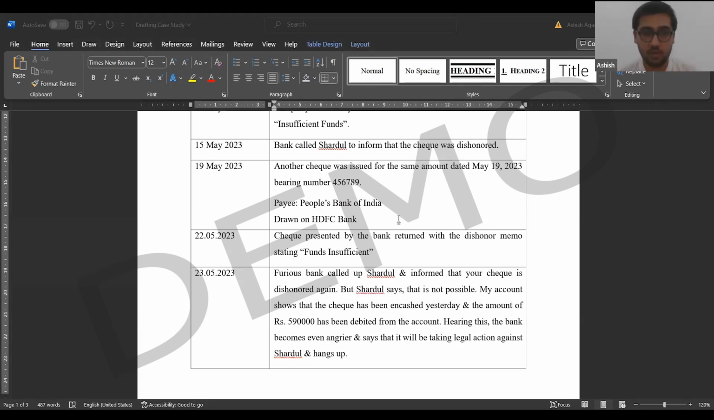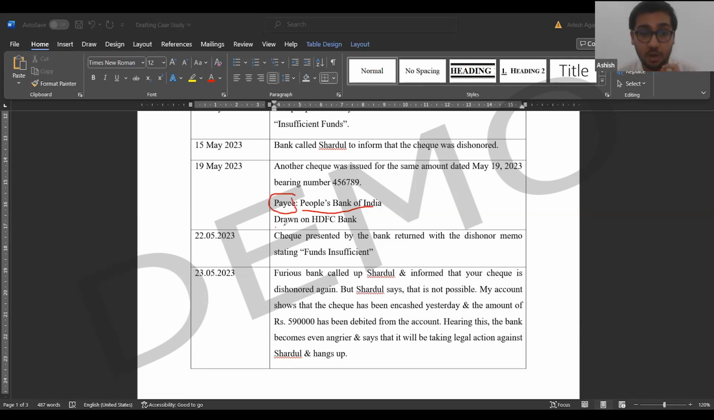I'll answer Akansha's question first. First, understand these keywords. The word payee basically means the person who will receive the money. This check is issued and given to People's Bank of India because we are trying to pay off a loan. Shardul wants to pay off the loan. So the check is given to People's Bank of India. Who will receive the money? People's Bank of India will receive the money. That is why they are the payee.